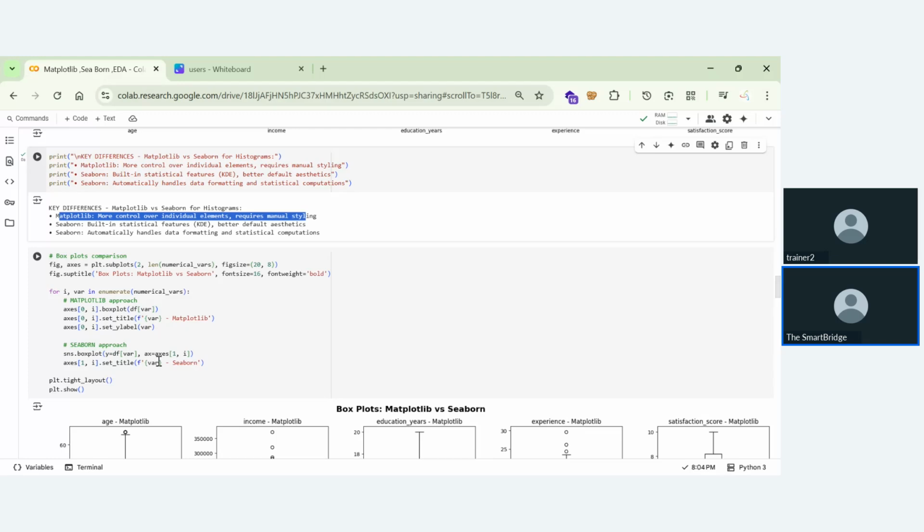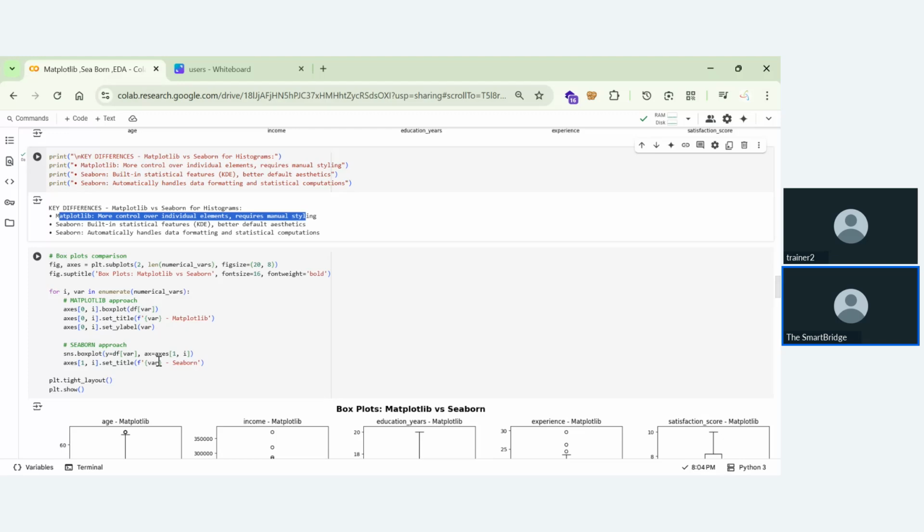So what are quartiles? These quartiles are nothing but Q1, Q2, Q3. As we have discussed earlier, Q2 is the median, Q1 is the middle of the minimum and Q2, Q3 is the middle of Q2 and the end value. So box plots are specifically used for identifying the outliers.